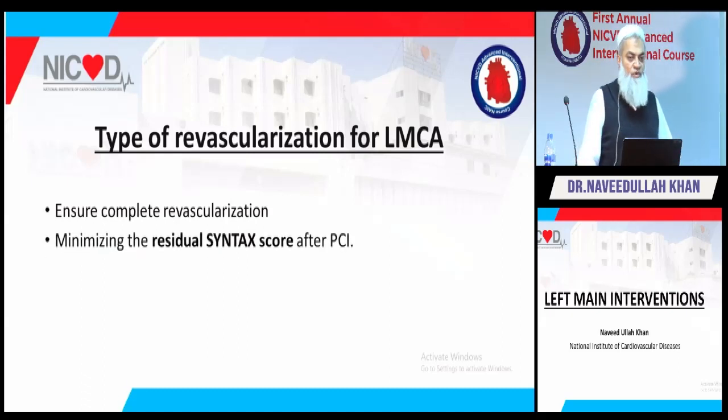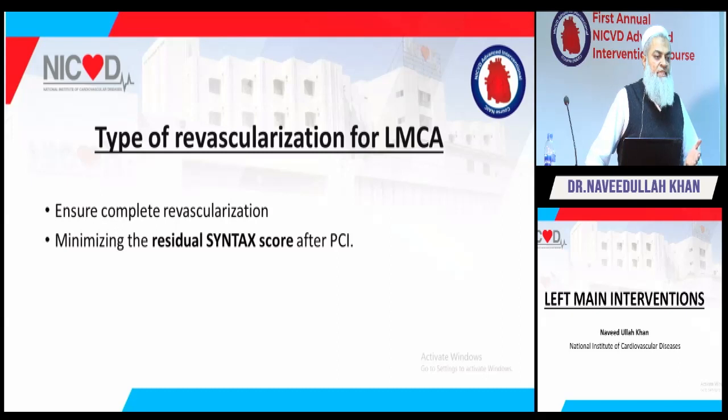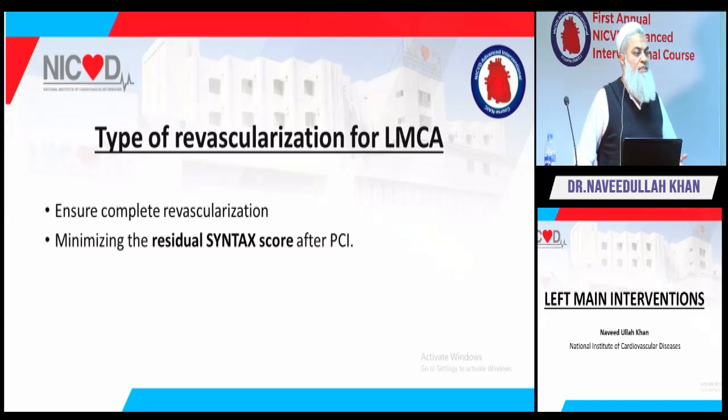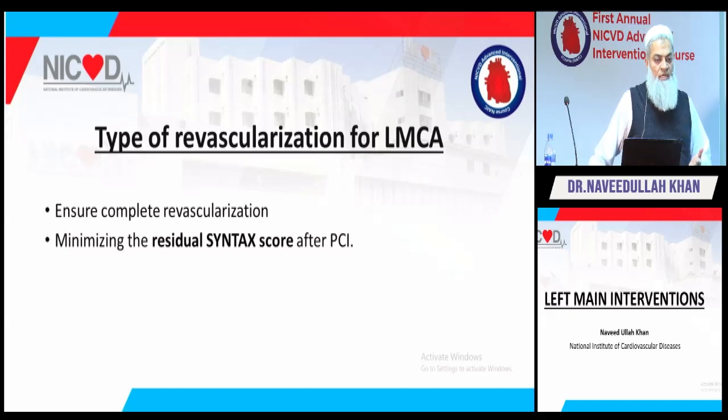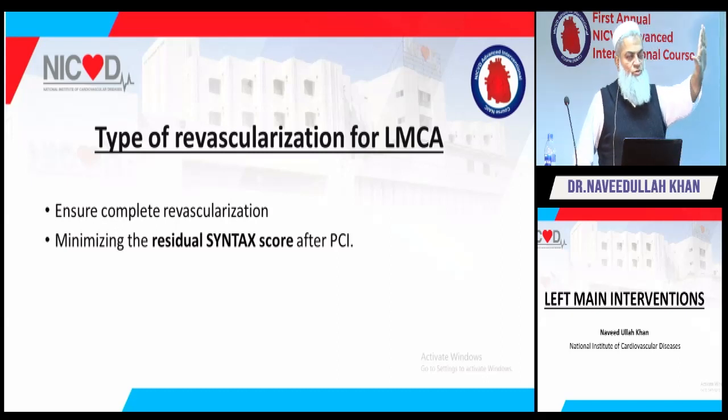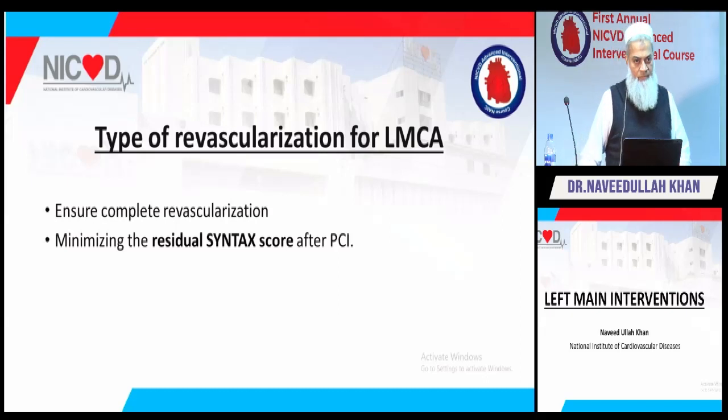But even if you are selecting a patient of left main disease for stenting, you will try to minimize the residual SYNTAX score. We should have a concept of residual SYNTAX score. In earlier days, our seniors used to do this: if you have a lesion in LAD, a lesion in diagonal and a lesion in OM, they would place their hand on the LAD and say, suppose this LAD is normal.